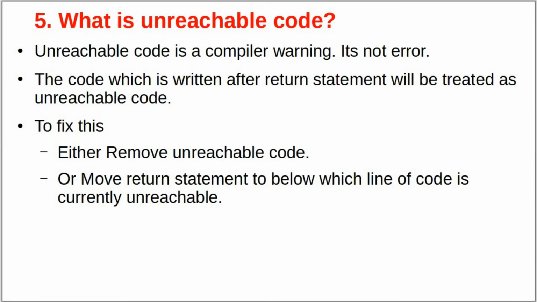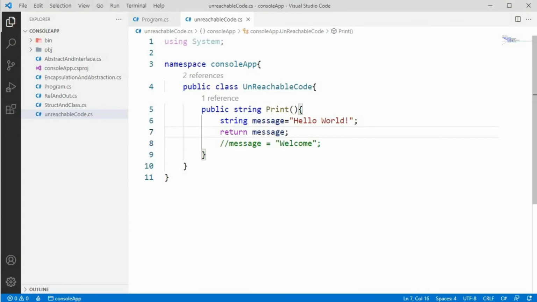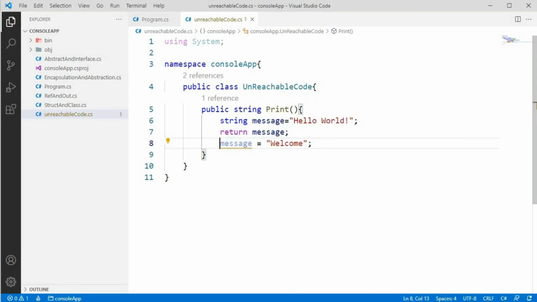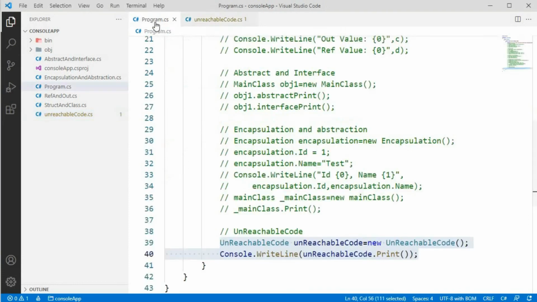So let's practically check what this unreachable code is. Here I have created one class, UnreachableCode, and I'm creating one method, that is print. I'm just printing one message, that is hello world. But here I want to write something after the return statement, and that will be treated as unreachable code. You can see that it is showing unreachable code detected. So let's compile and check what is happening.